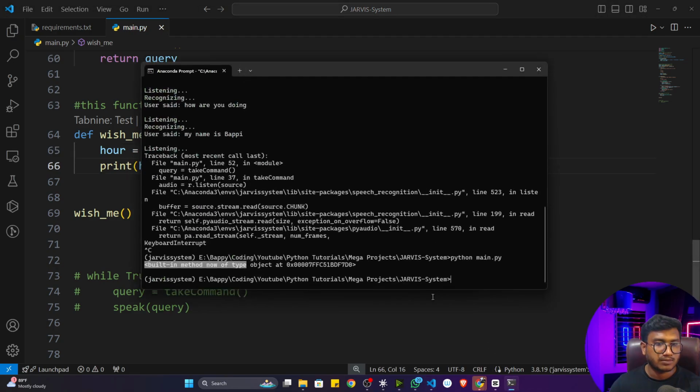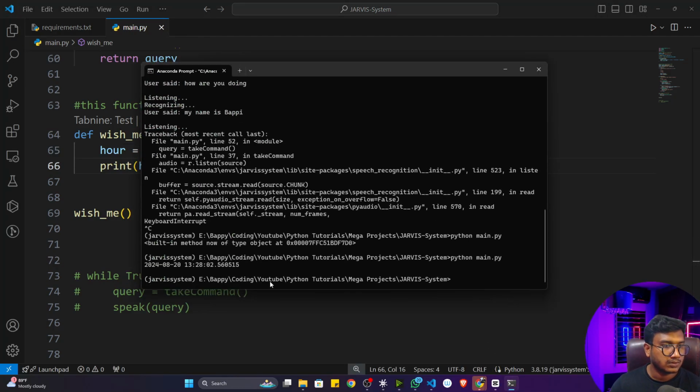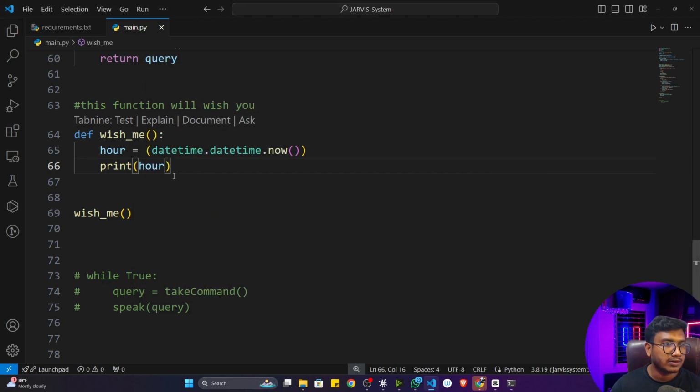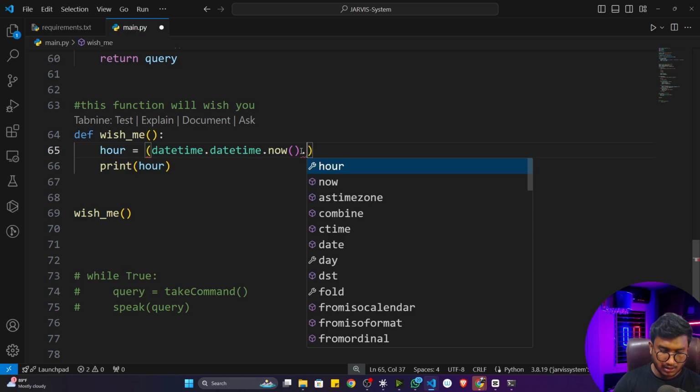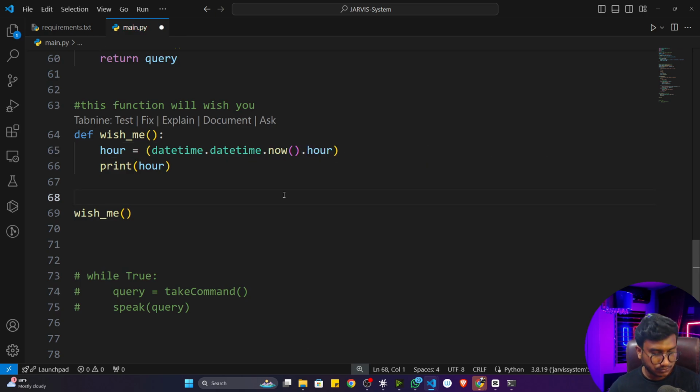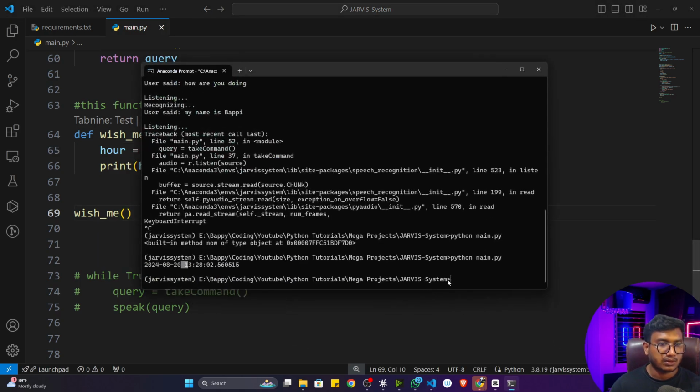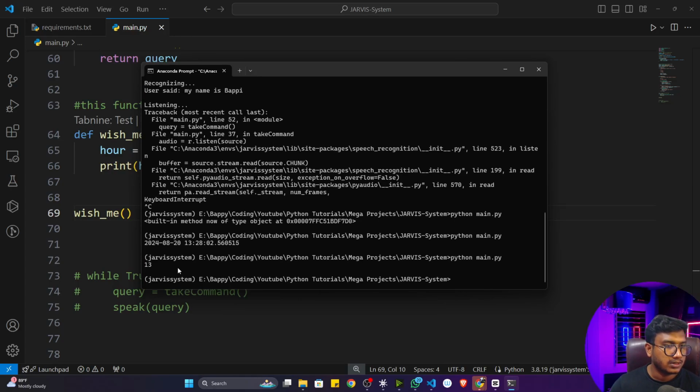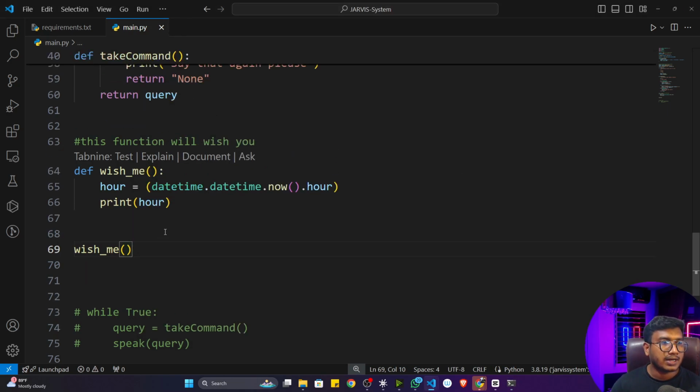Now if I execute the program, it is giving me the current time and date. But I need the hour only. So if I want to take the hour, I'll simply write dot hour here. Now if I execute again, I'll get the hour. That means it's 13, that means it's 1 p.m. right now. It's international time, that's why.